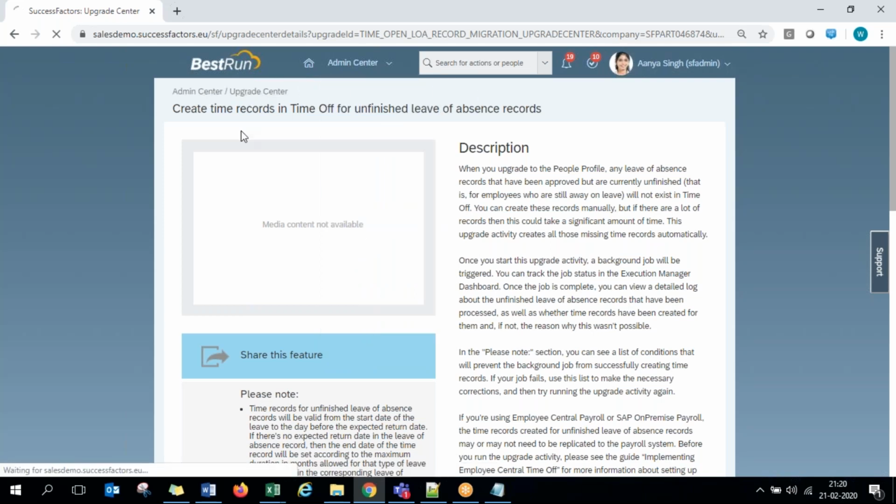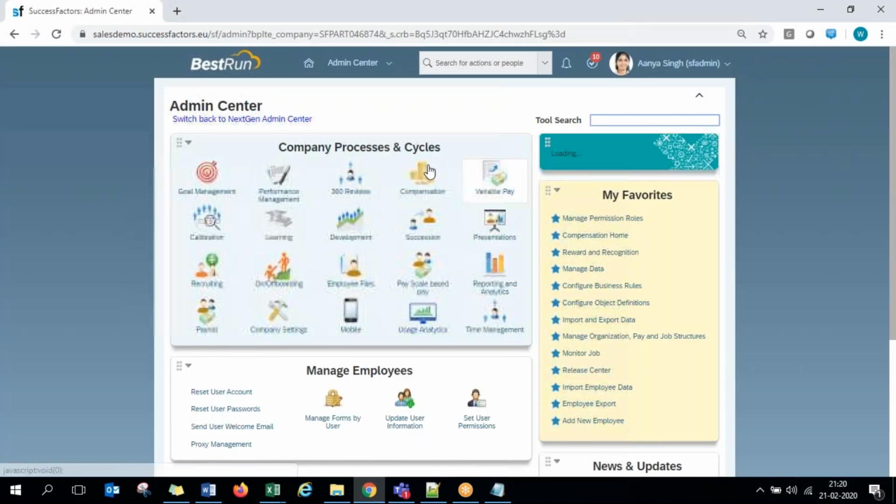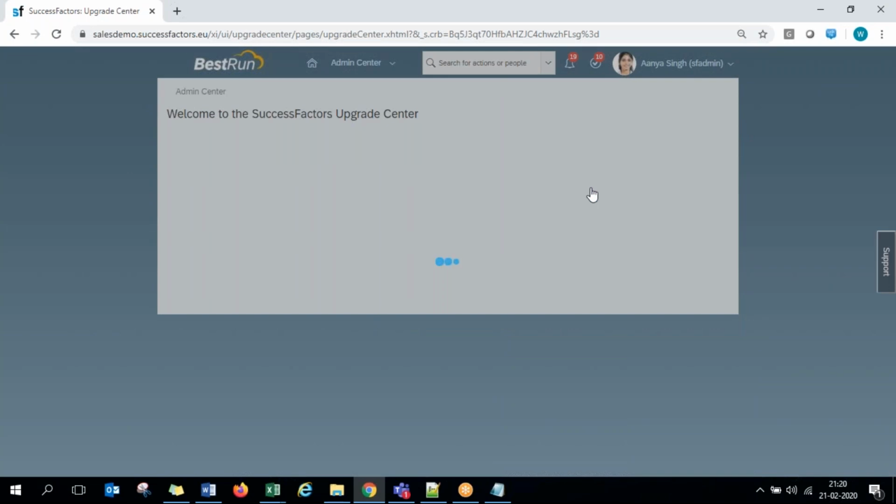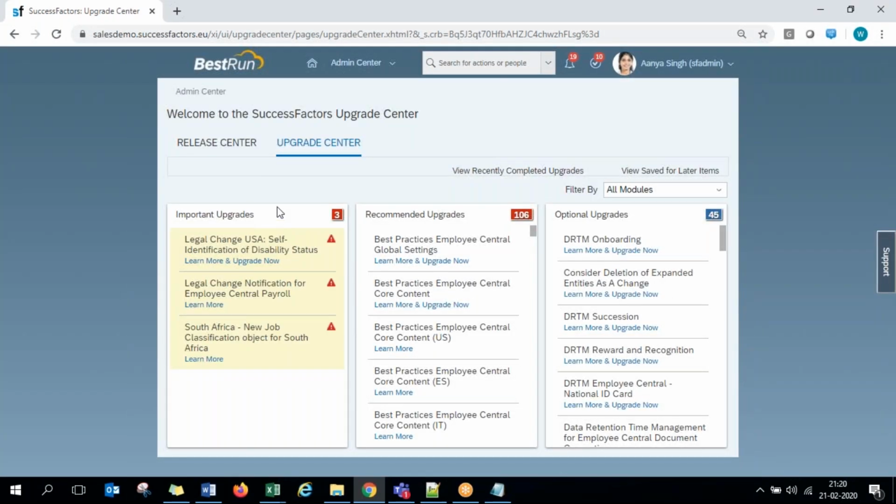So you just have to go to the upgrade center and filter your module-specific upgrades. From the admin center, you will get the upgrade center. Click on it, and here you have the various upgrades.